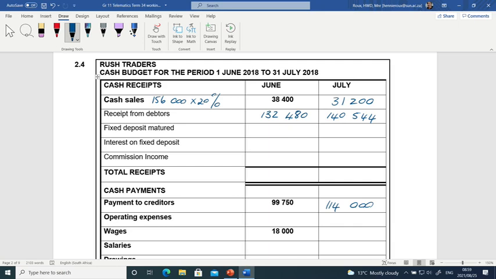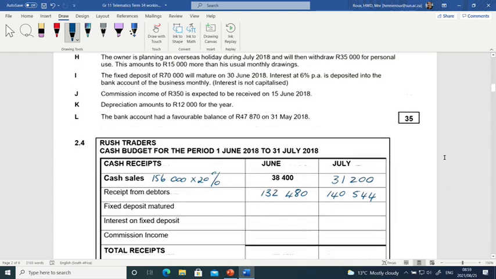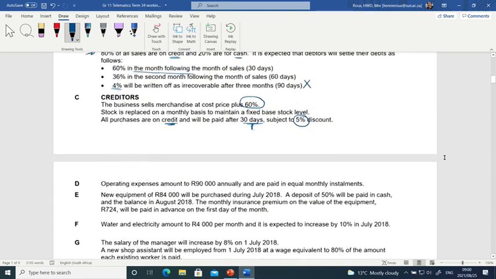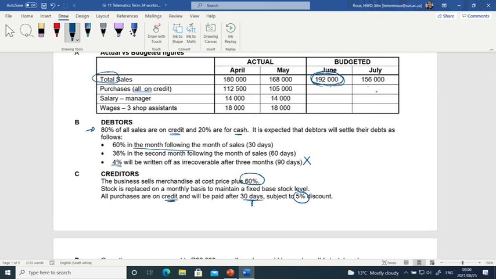And now once you're here, you've done the most difficult part of the cash budget by doing cash sales, receipts from debtors, if we had cash purchases, and then also the payment to creditors. Now instead of working on your cash budget, go back to your information and work through the information from the top to the bottom to make sure you cover everything. Just to show you where we got that 156,000 from, the July sales, 156,000, and then we calculated the cost of sales for that.